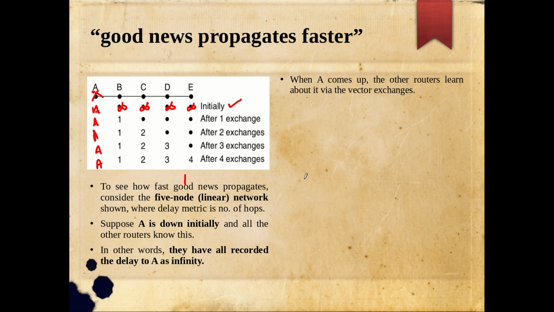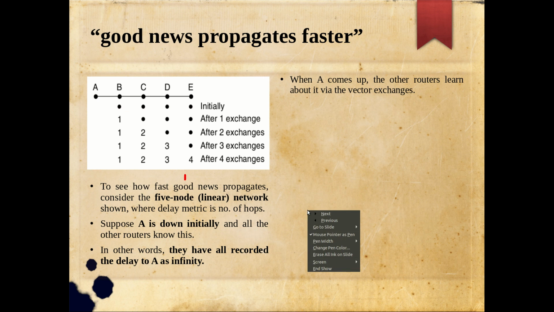So let me take a different color pen. Yeah, now it's fine. Now see, all these entries correspond to A only, so you have to remember that. Now we have good news that A came up. A is active now, right? The other routers learn about it via the vector exchanges. How this good information is propagated is something you already know, by vector exchange.